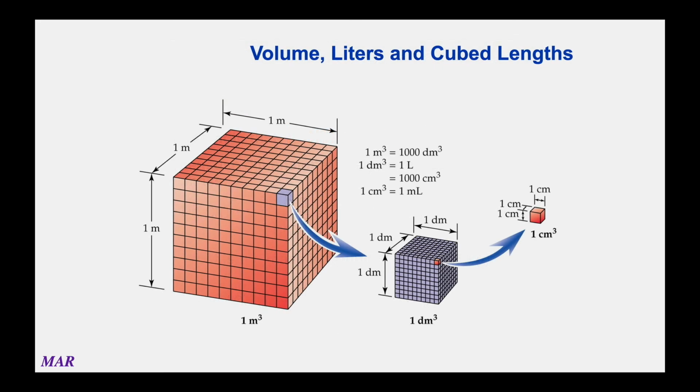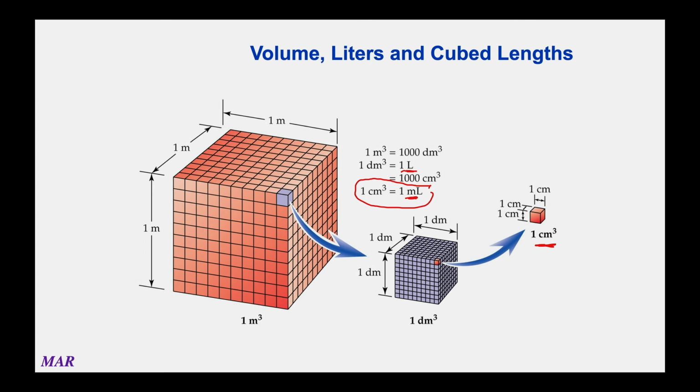Volume is really interesting, and again, there's a couple different ways to do it. If you've purchased soft drinks in the store, a lot of times it's in liters or milliliters, which is totally fine. But solids, a lot of times, will use length times width times height units. So, for example, a centimeter cubed, we've seen a lot already. And the most important part, I would argue, is that a centimeter cubed and a milliliter are equal to each other. Now, there are 1,000 milliliters per liter, so that would mean 1,000 centimeters cubed in a liter as well.